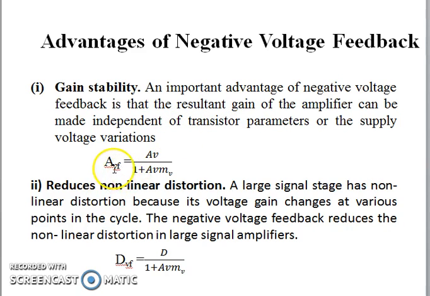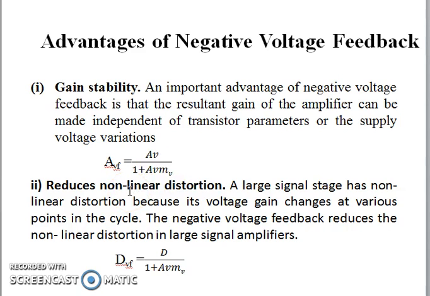We can prove this by a mathematical expression. This is the equation: AVF, the voltage gain with negative feedback, is equal to AV, the voltage gain without negative feedback, divided by 1 plus AV into MV. This is the feedback factor. If we assume this AV-MV product is much greater than unity, then the equation becomes AV upon AV into MV. So AV gets cancelled, and AVF is equal to 1 upon MV. This equation indicates that the gain depends upon the feedback network, and in the feedback circuit we use resistive components. So the value of that component does not vary due to transistor parameters or supply voltage variation.